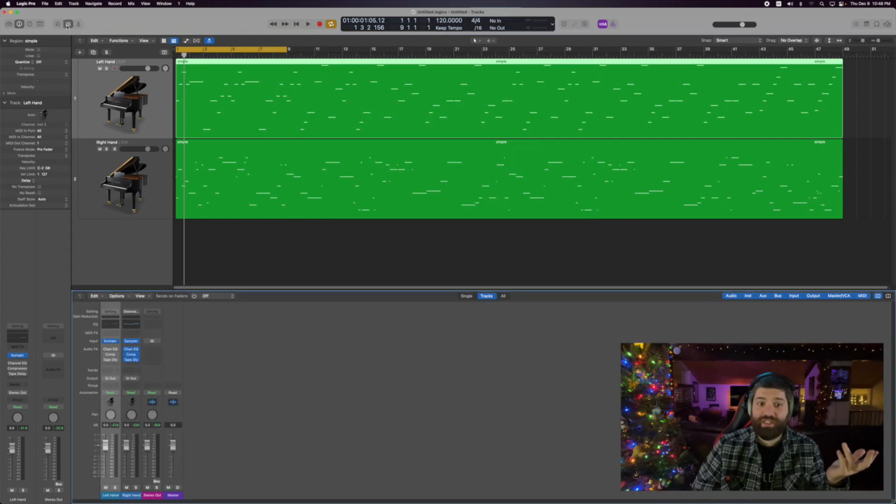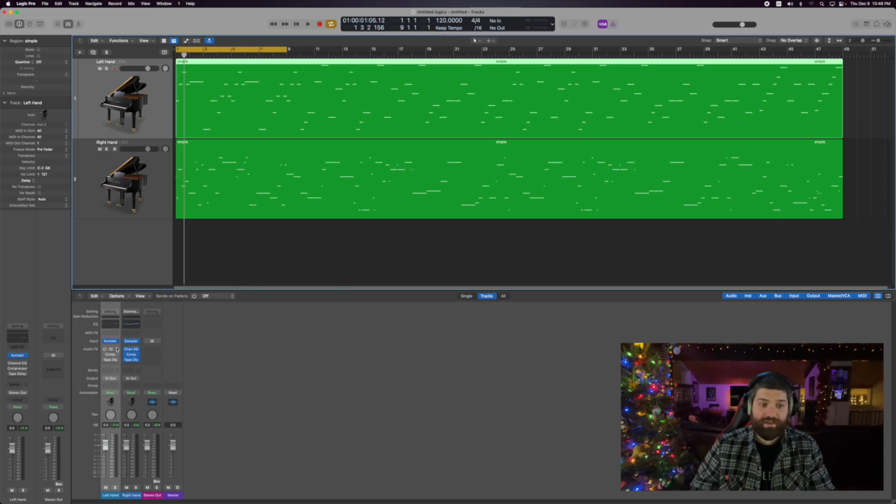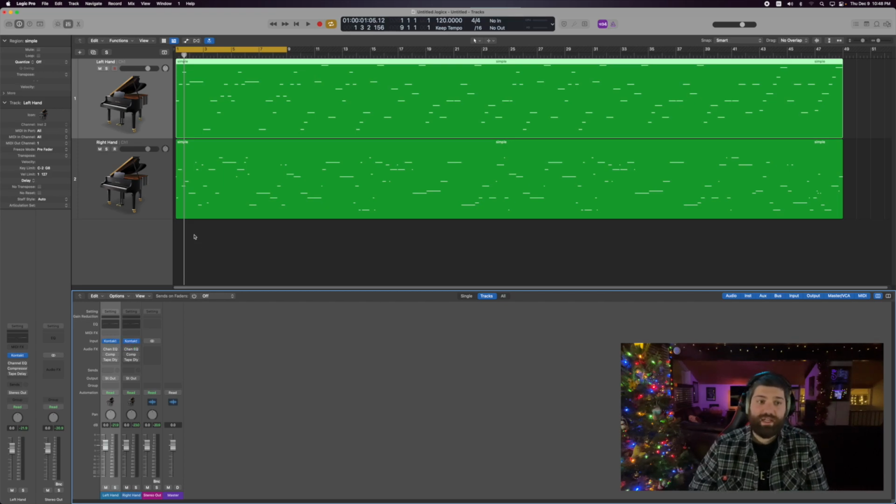What I'm going to do is cheat a little bit here. I'm just going to open up the mixer for the left hand and the right hand. I can see the left hand's here and the right hand's here. I'm going to turn off all the effects on the right hand and then just copy that over. So now they both have the same effect. I just know from experience it's going to be a little bit quieter, so I'm going to preemptively boost this, but I will set it back and we'll do some work. So here's what it would sound like now.